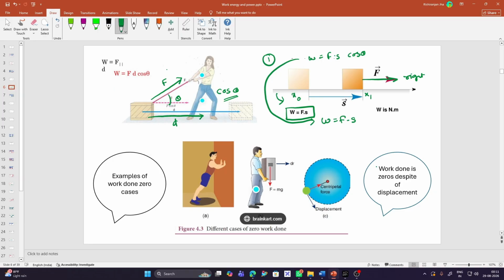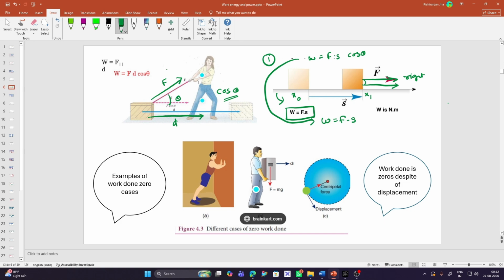So in this, you can clearly see that the direction of a force and the direction of a displacement are parallel to each other. They are in the same line. As you can see, the force is applied on the right side and the displacement is also on the right side. So force and displacement are parallel to each other.